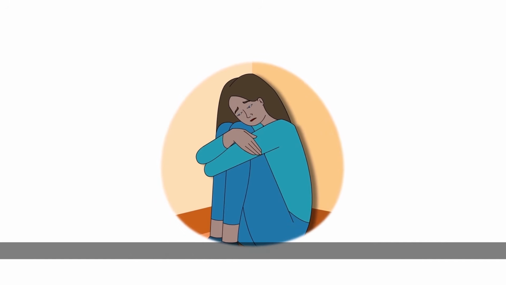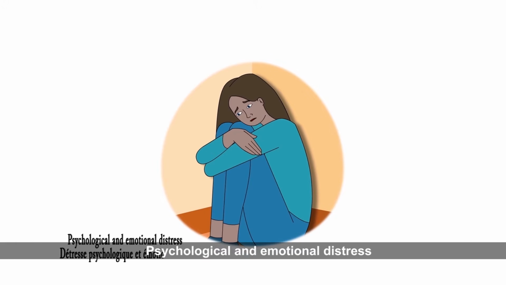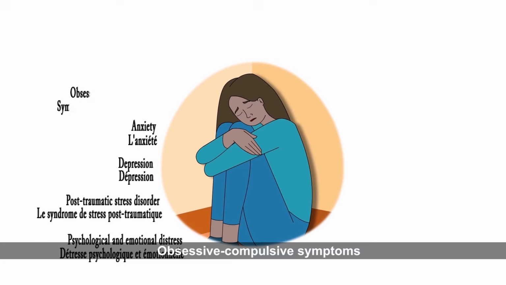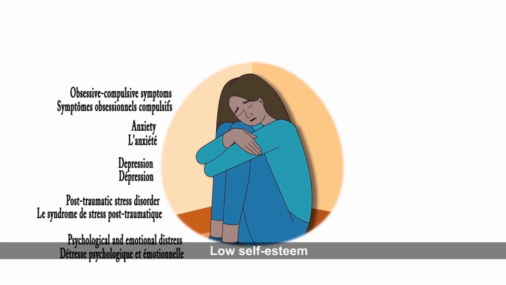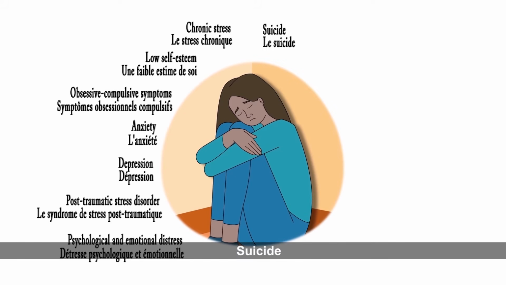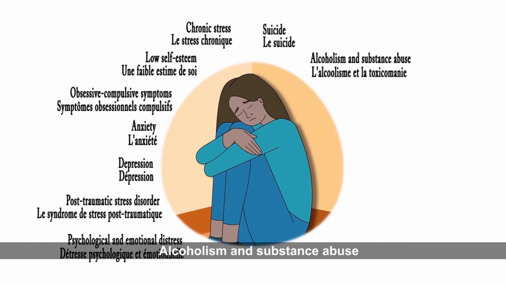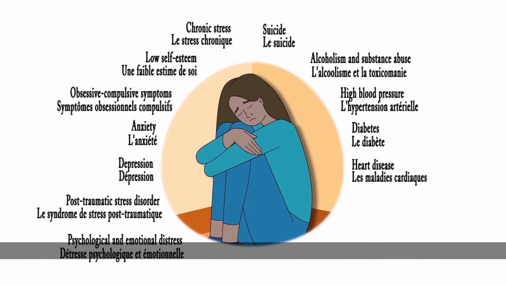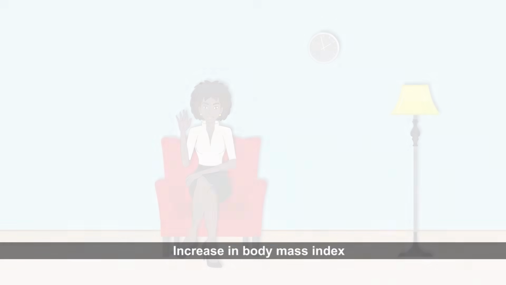In particular, they contribute to the development of the following problems: psychological and emotional distress, post-traumatic stress disorder, depression, anxiety, obsessive-compulsive symptoms, low self-esteem, chronic stress, suicide, alcoholism and substance abuse, high blood pressure, diabetes, heart disease, neurological diseases, increase in body mass index.